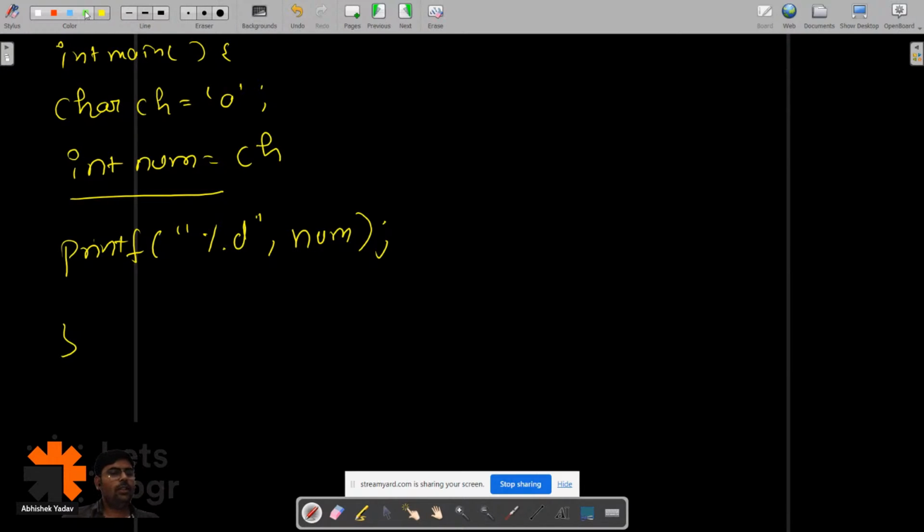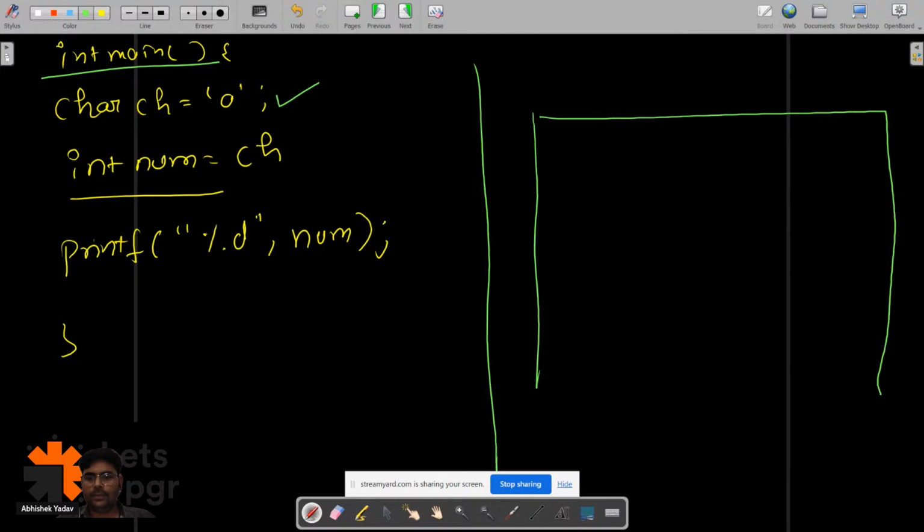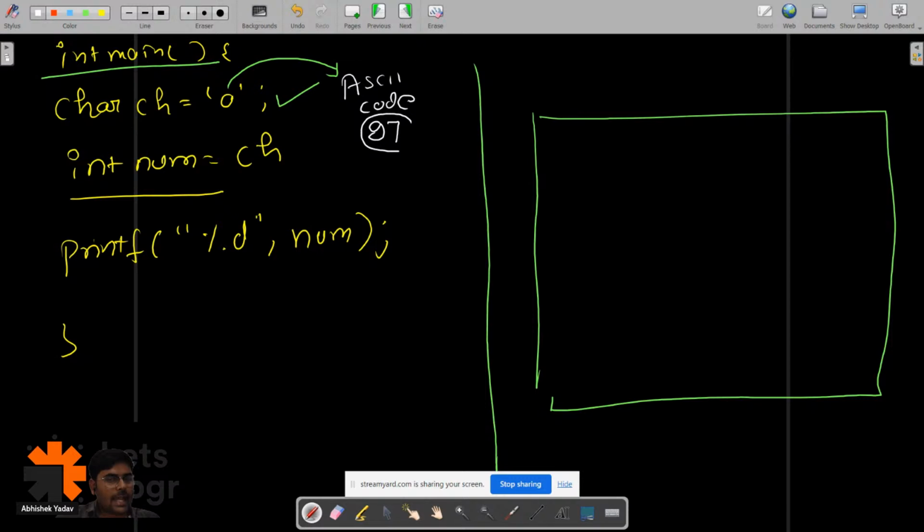So guys, we know the execution starts from the main function. We will execute this line, that is char ch is equal to 'a'. What will happen? Let's create a memory here. The moment this line gets executed, this 'a' will get converted to the ASCII code. The ASCII code of 'a' is 97. And this decimal format code, the ASCII code, will get converted to the binary format code, right?